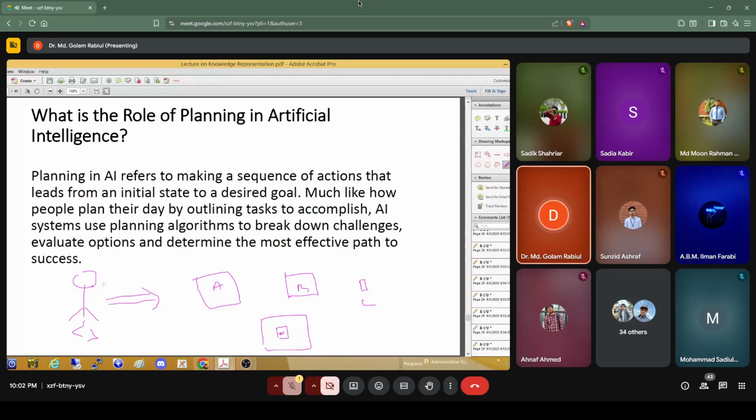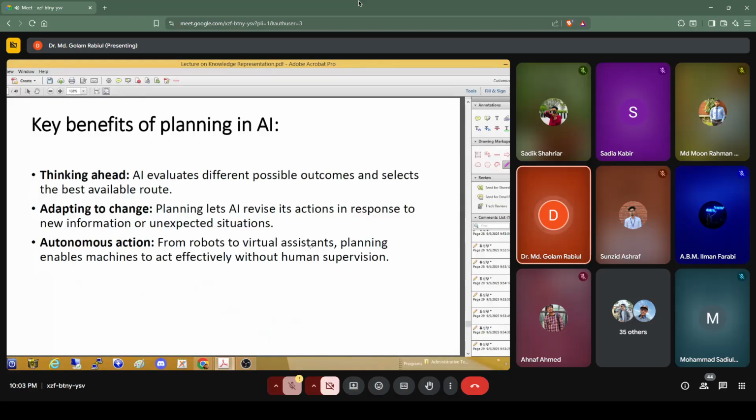So what it will do, it will find out the sequence of actions. Then which one it will pick at first, and then which one will be next, and which one after that. Okay, so that's the planning task. For every task, specifically AI needs to make a sequence. So it needs to determine the sequence of actions.